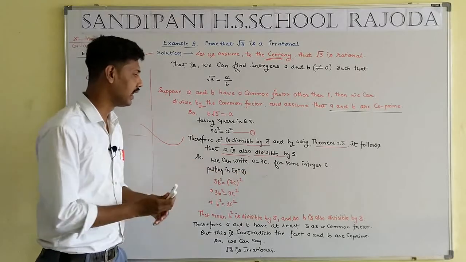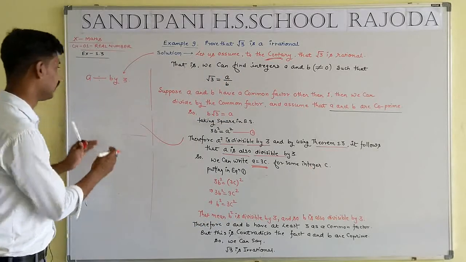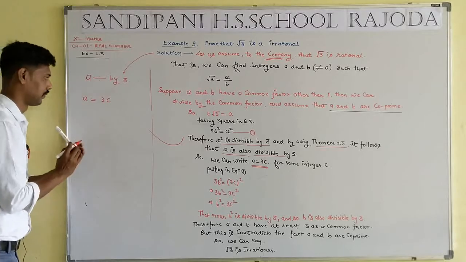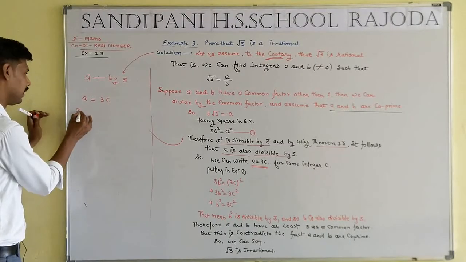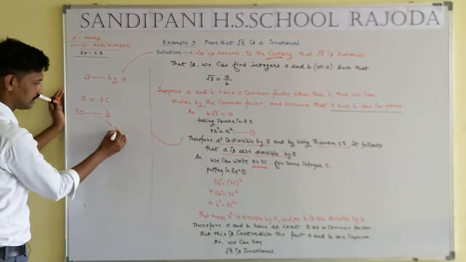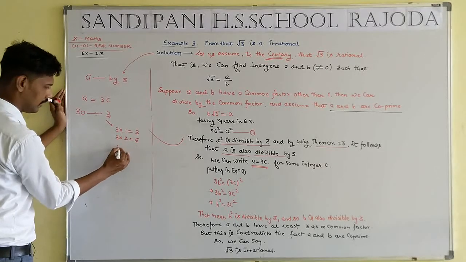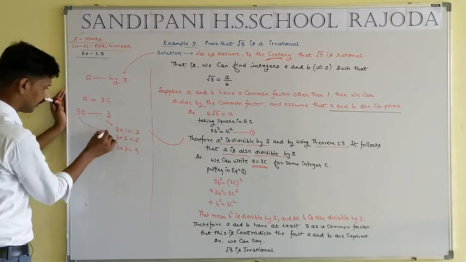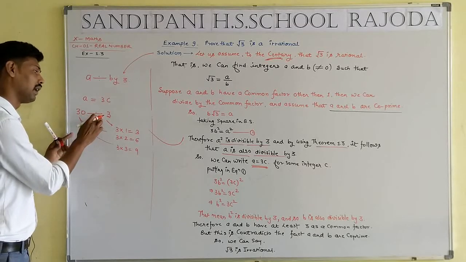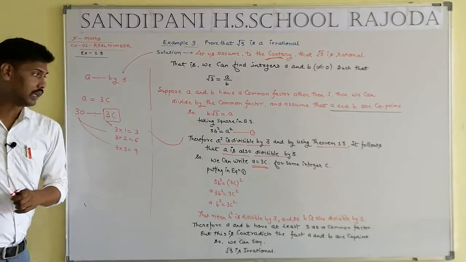Now the next step is there. Let us consider a equal to 3c. What is the meaning of c? c is any integer. a equals 3c. Just like 30, if 30 is divided by 3, then 3 ones are 3, 3 twos are 6, 3 threes are 9, every number. If 30 is divided by 3, such that 30 is also divided by 3c.